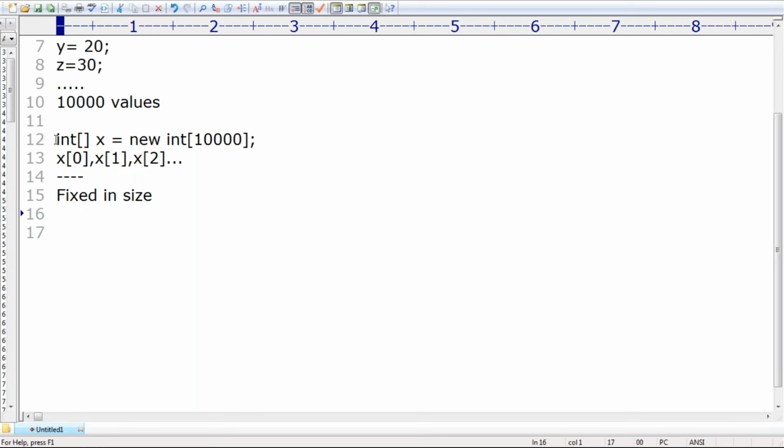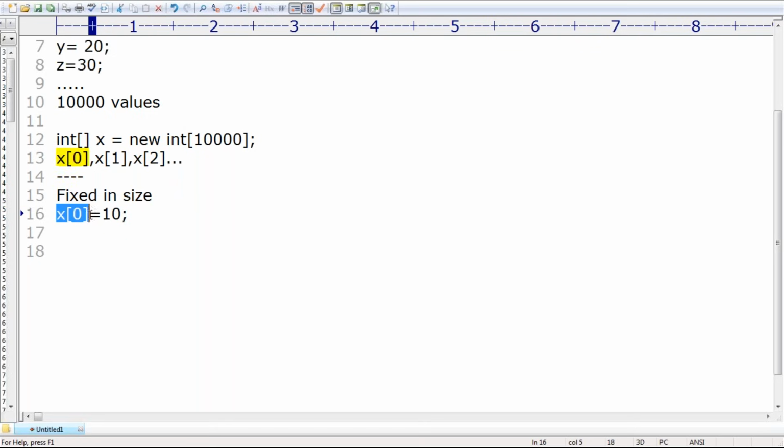Observe that. What is this array, sir? Can you please tell what is the type of this array? Int array. Correct or not? An int array can hold only int type of values. Sir, x of 0 is equal to 10. Yes, perfectly valid, because 10 is an int value.